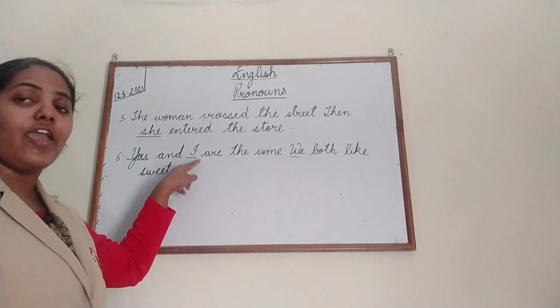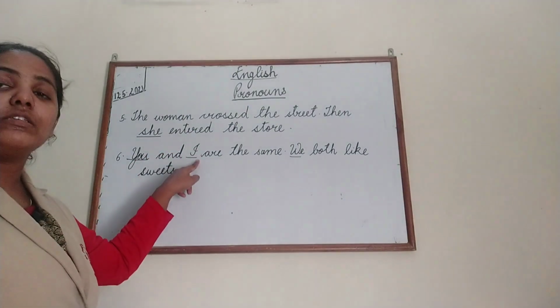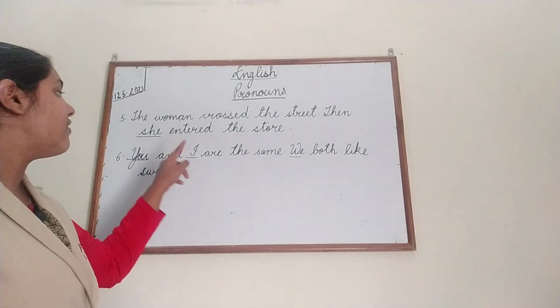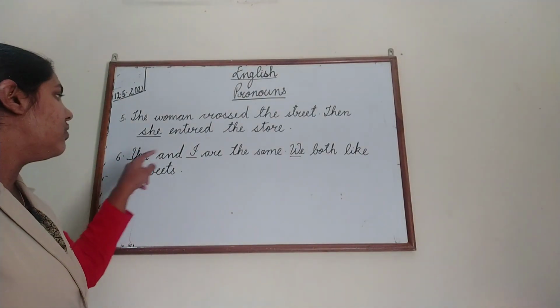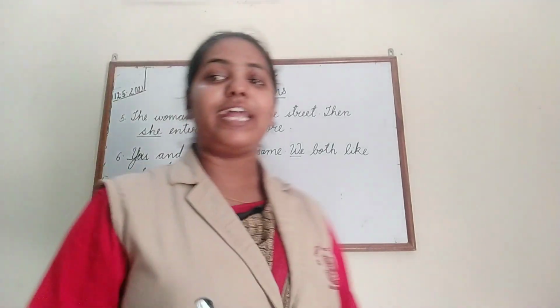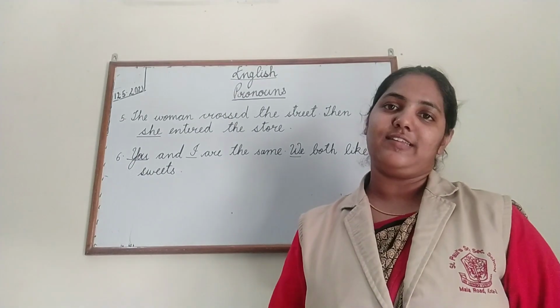That is why we have used "are" here. So these are the 3 pronouns: you, I, and we. So this is the first set of exercise. Now let us do the second set of the exercise.